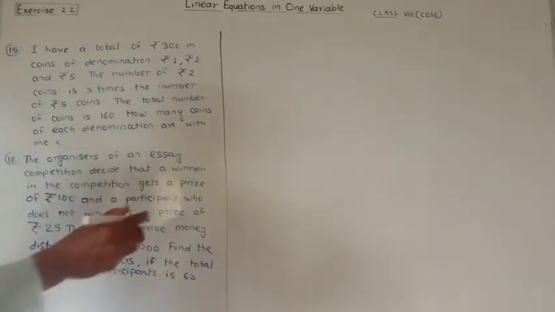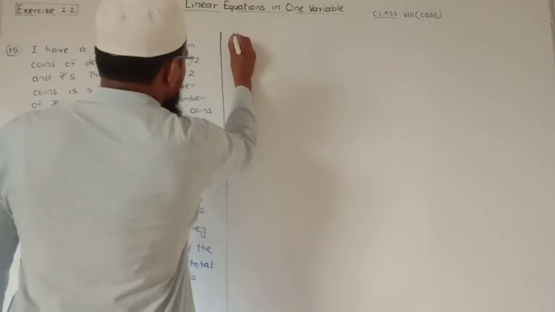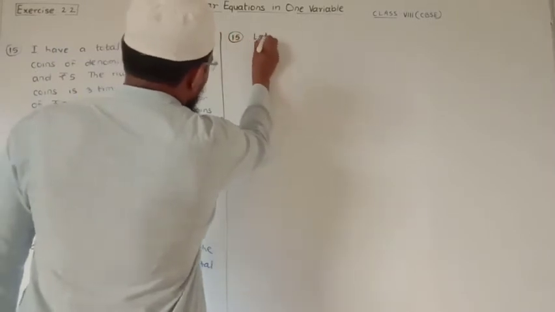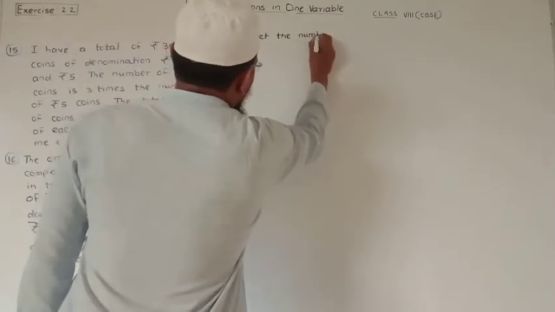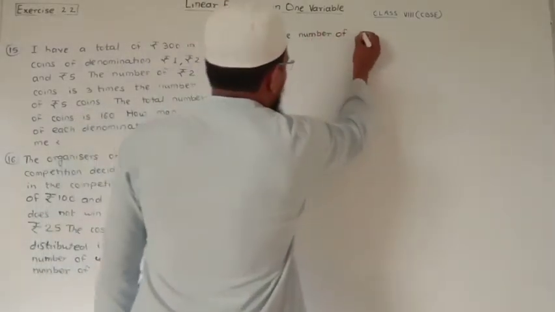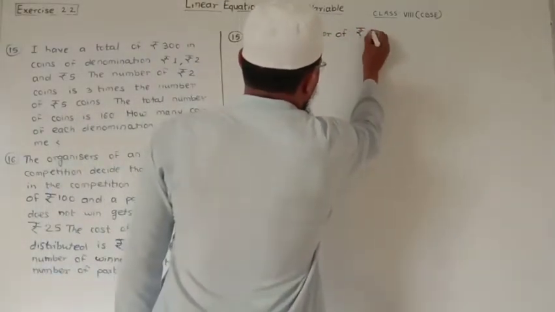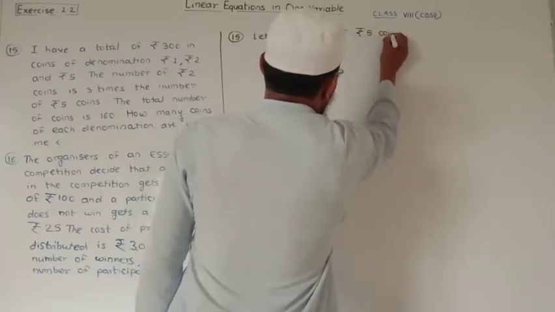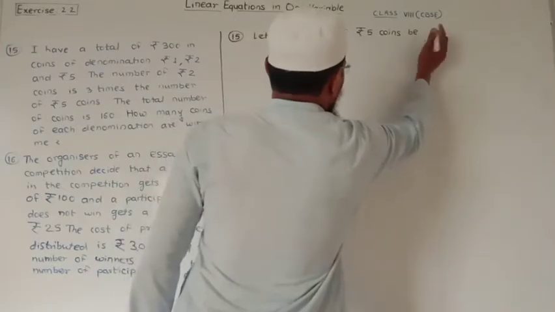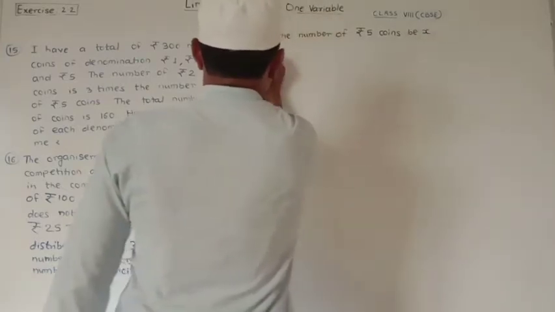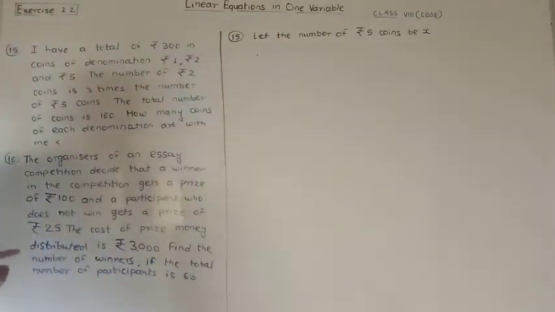So first of all, we consider here, let the number of rupees 5 coins be x. Therefore, what is the condition?